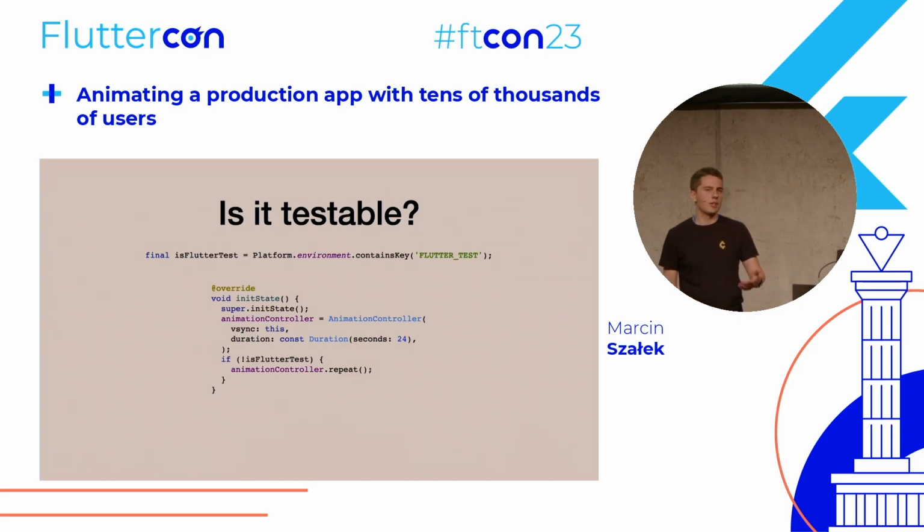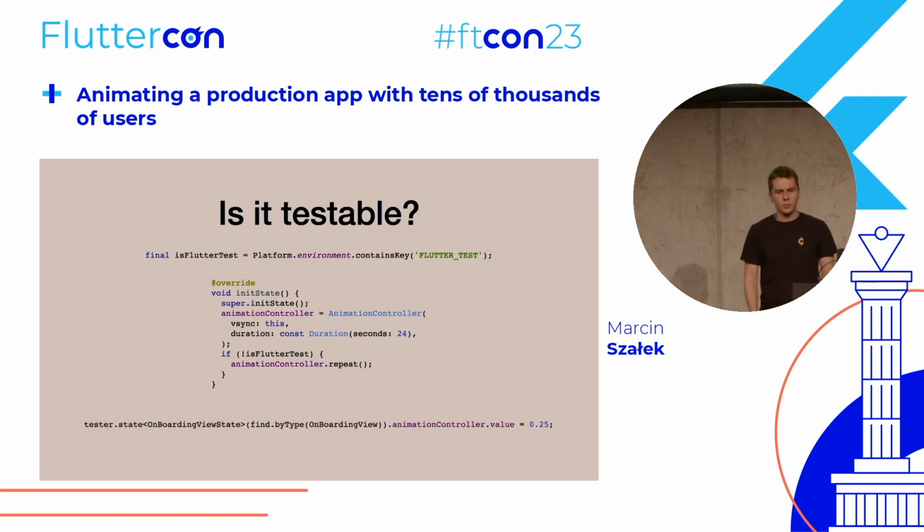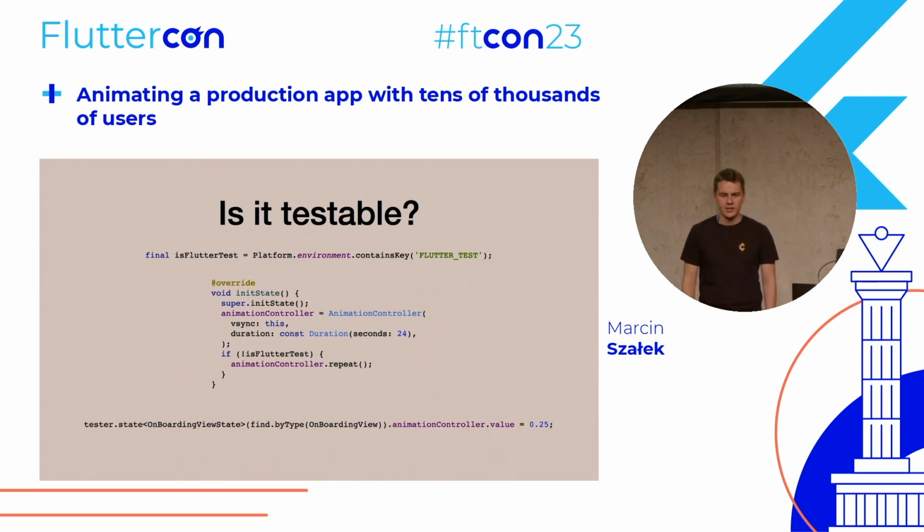And if we, for example, have golden tests and we want to see how each of the pages looks and be sure that they look correctly, we can just access this animation controller if it's public, or preferably also marked as visible for testing. We can access it with the tester and just set the animation controller value. And this way, we can easily see how the animation looks at each step if we want.